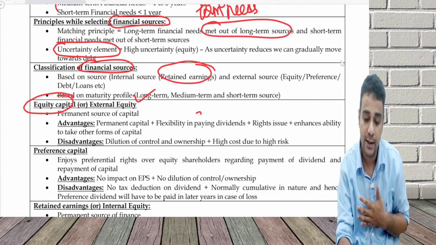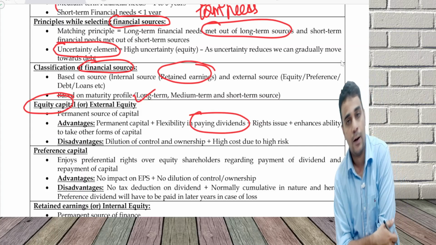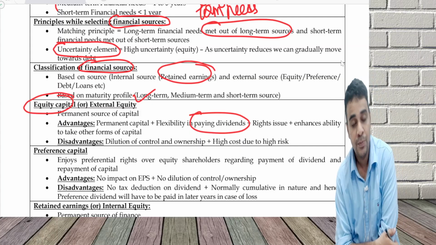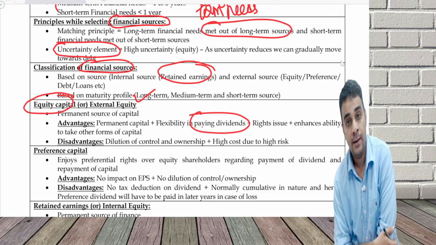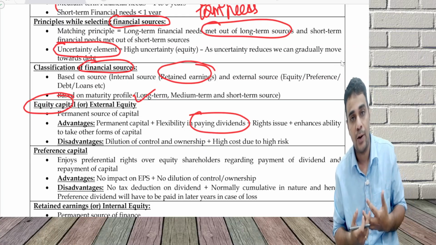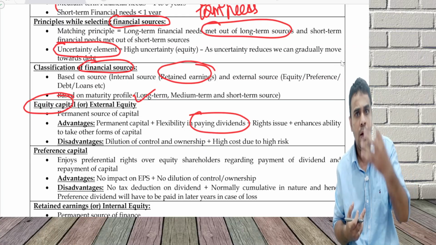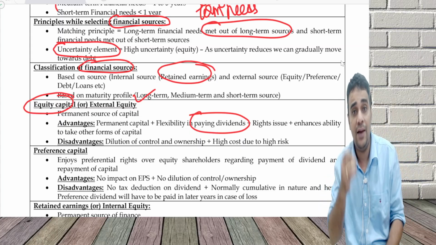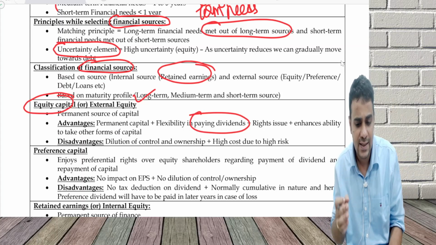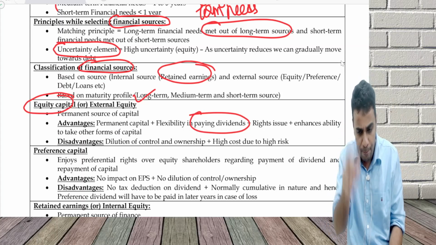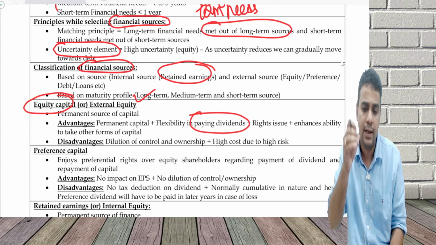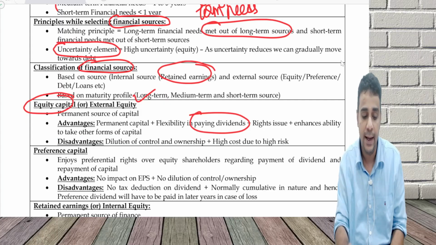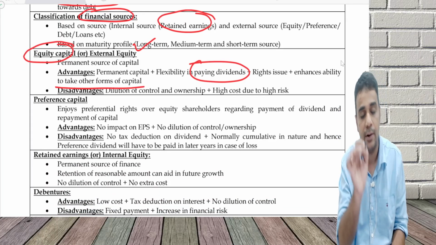I have flexibility in paying dividend. If I don't have profits, I'll not pay dividend. If I'm having profits, I'll pay dividend. So there is a good amount of flexibility. A rights issue can happen, with which I can raise money from my existing shareholders. And whenever I'm able to take equity in the business, I'll be able to then raise other forms of capital. Whenever I want to take a borrowing, the first thing they'll ask is how much is your money in the business. If you have put your own money in the business, then they will try to give any borrowing or any preference. So the ability to take other forms of capital is highly dependent on equity.